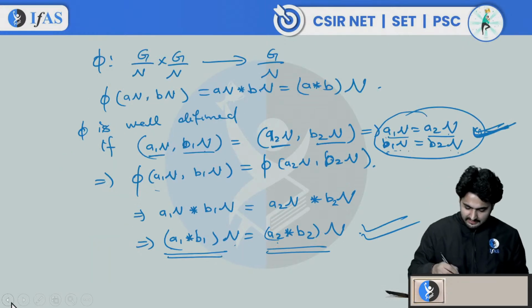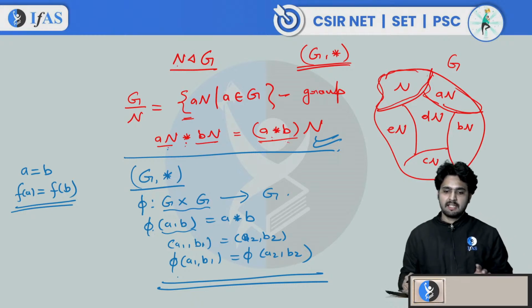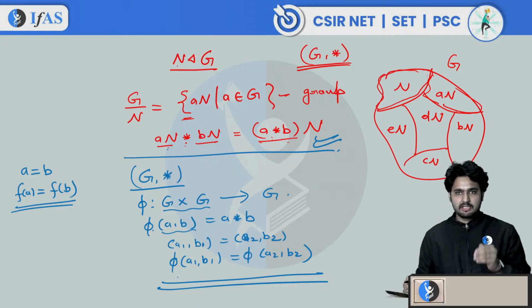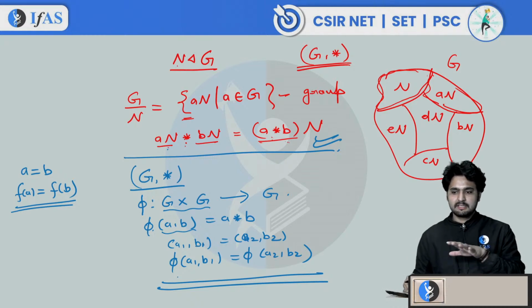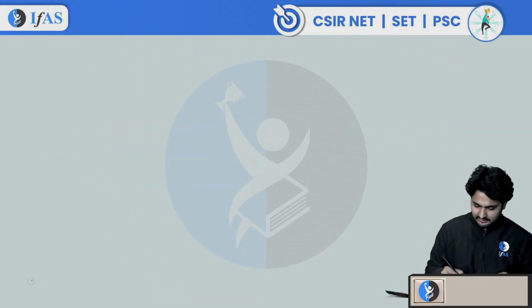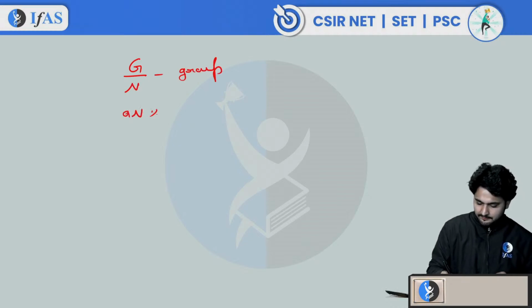To define this operation, we must have N to be a normal subgroup. If N is not a normal subgroup, this operation will not be well defined. And if it is a normal subgroup, it will be a well defined operation, and you can easily verify that G by N is a group. Now let's see that G by N is a group, with operation aN star bN is equal to a star bN. Can you verify that this is a group?